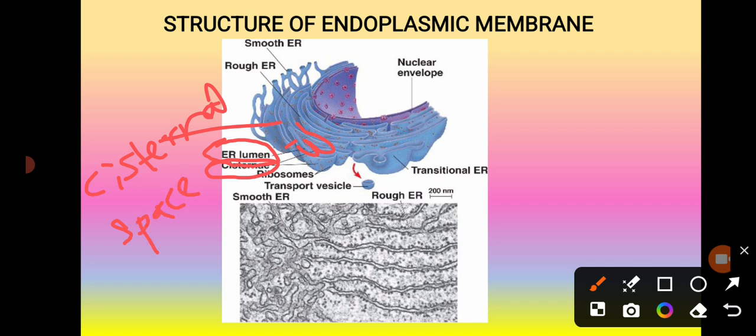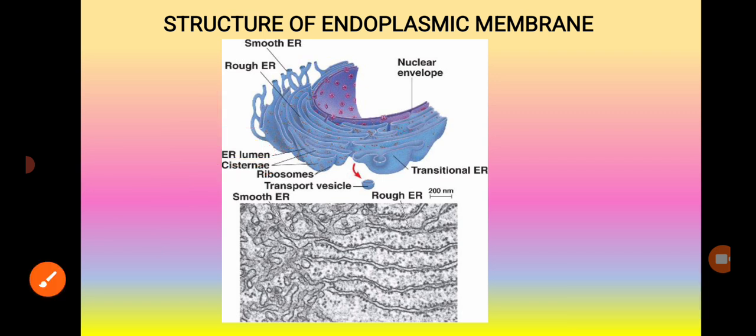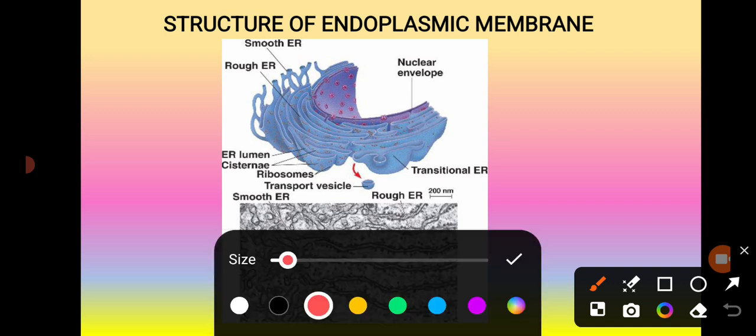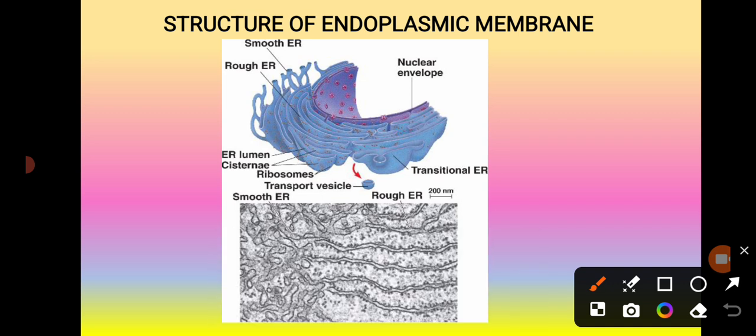The endoplasmic reticulum membrane is continuous with the nuclear envelope. Here you can see the whole endoplasmic reticulum and the nuclear envelope.